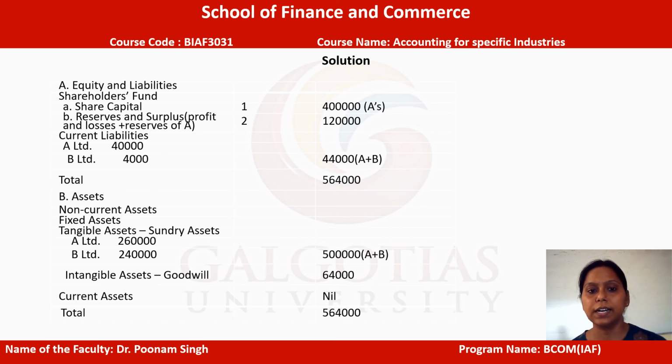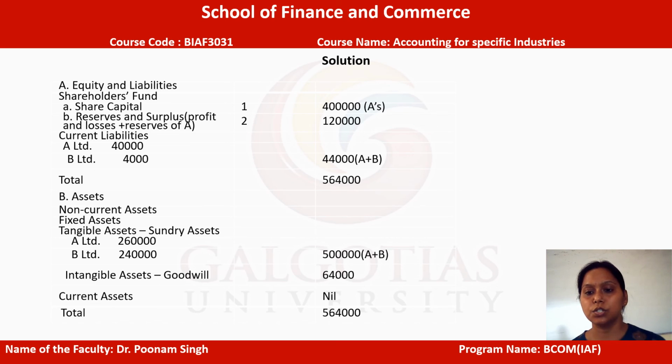Further, current liabilities of A and B are also given in the separate balance sheet of each. So we just sum up the amounts and put them here, because no other adjustment has been given in the question. We simply add up the amounts and put them in the consolidated balance sheet under the respective head. On the other side, the asset side, non-current assets will be written here.